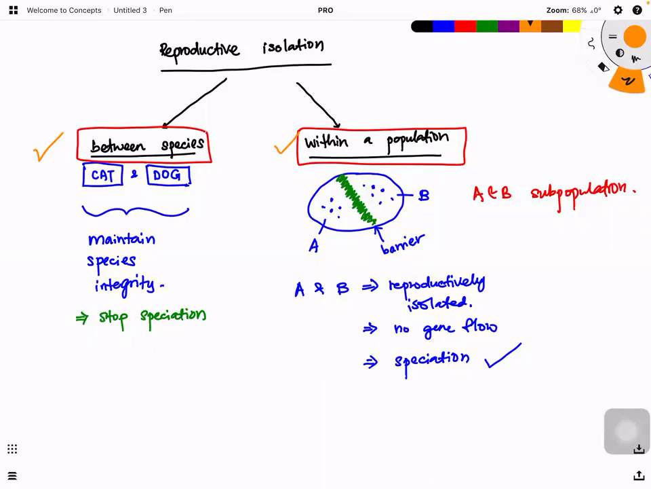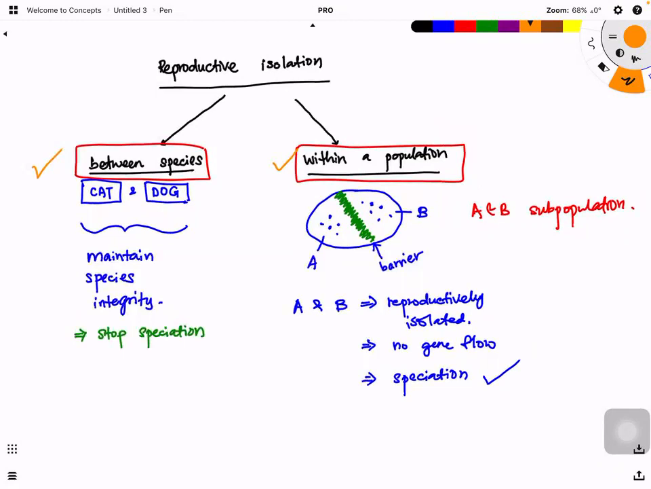So the first part we're going to look at is what are the mechanisms that actually stop two different species from mating, from producing fertile offspring. And second part, within the populations, we're going to look at how speciation does take place due to these reproductive isolations. Okay, if you need to, you can take a photo to understand the overall concept here before we continue.